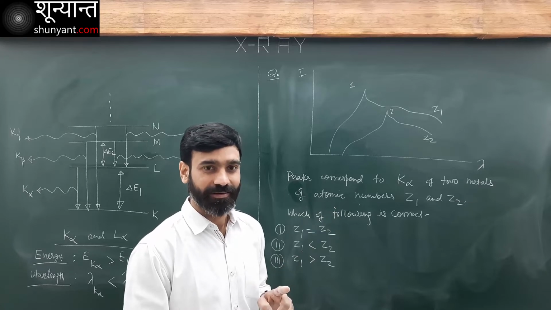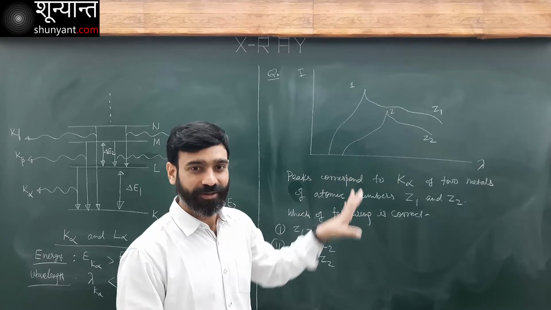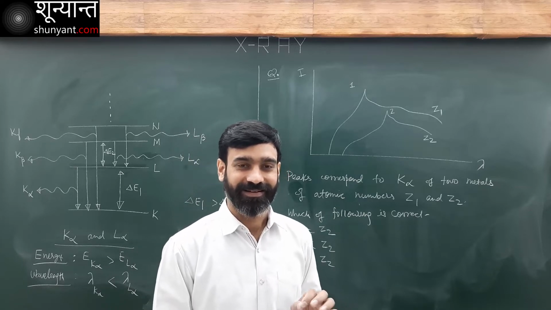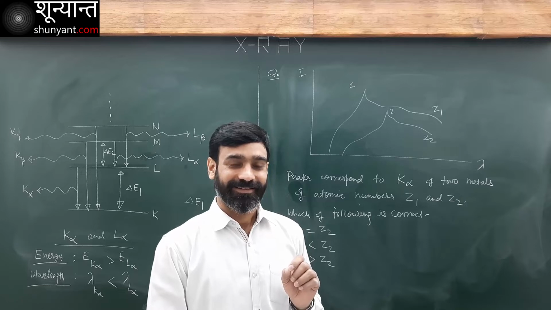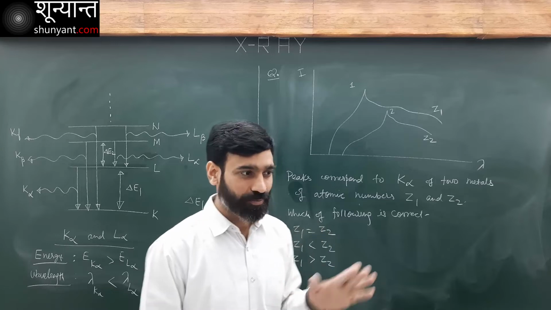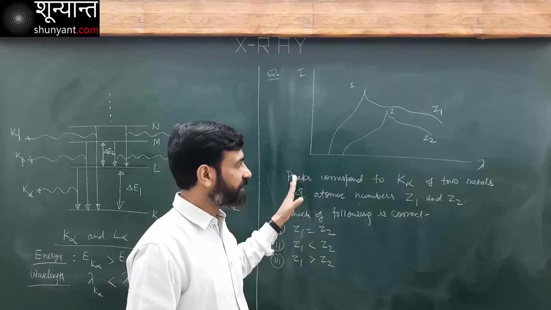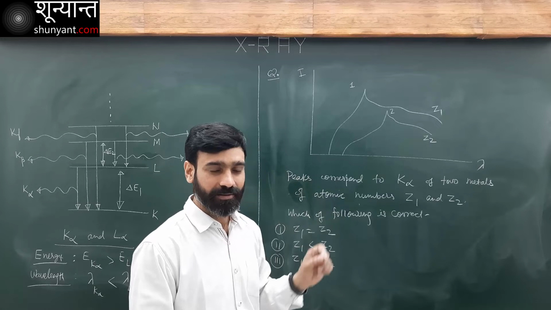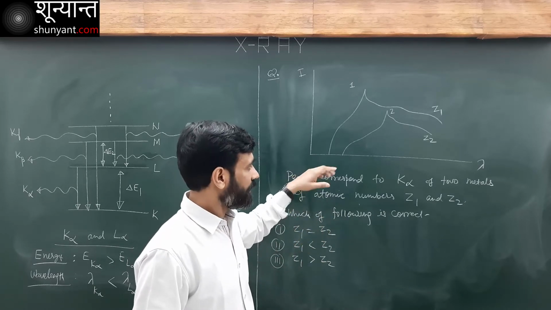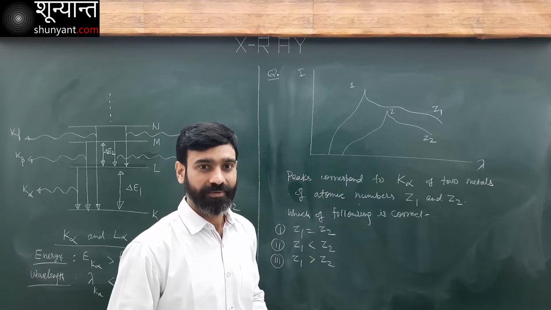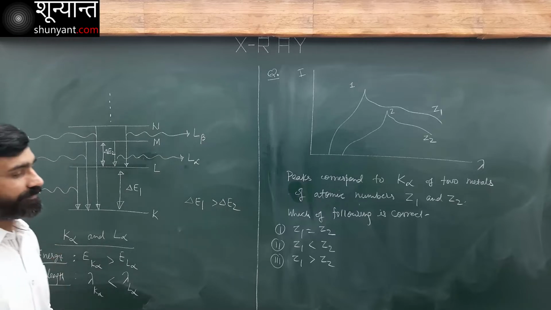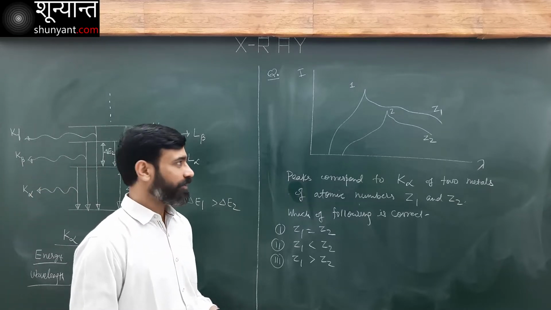And let me remind you again, if you are having trouble understanding all this, that means you have not done Bohr's atom. That chapter on Bohr's atom is a prerequisite for this chapter. We are not explaining everything, we are directly using the result from Bohr's atom. Now what do you think? What will happen? Which one is correct?